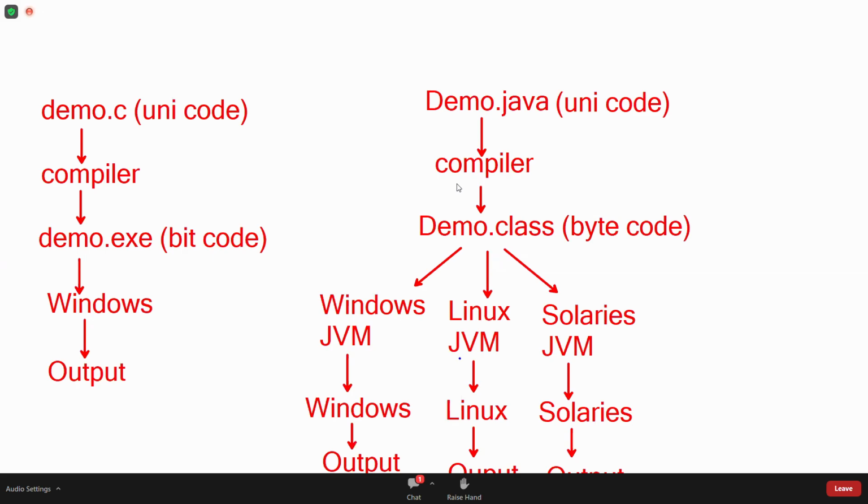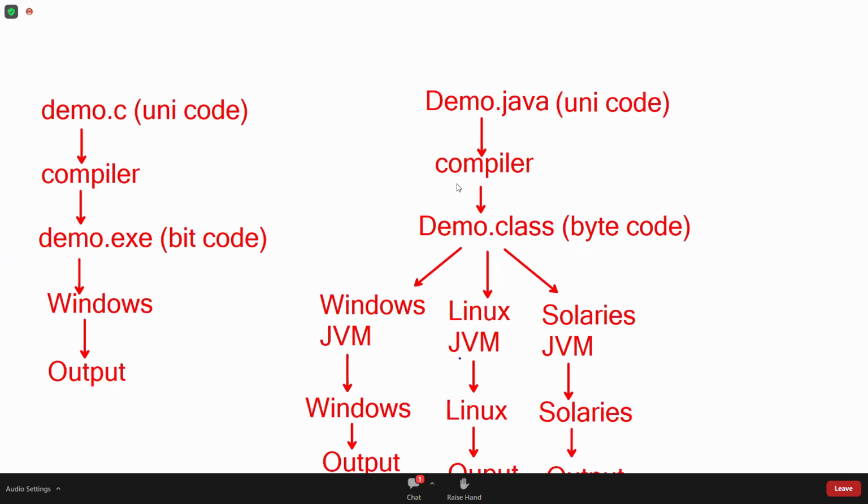Now, just two questions I'll repeat, then for the third question you have to give an answer. I'll give notes after giving answers, no need to write. Is a C program platform dependent or independent? Dependent.